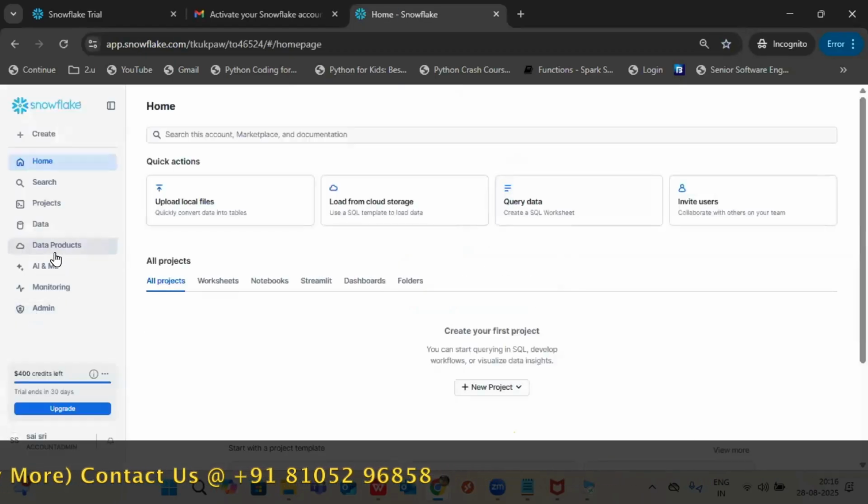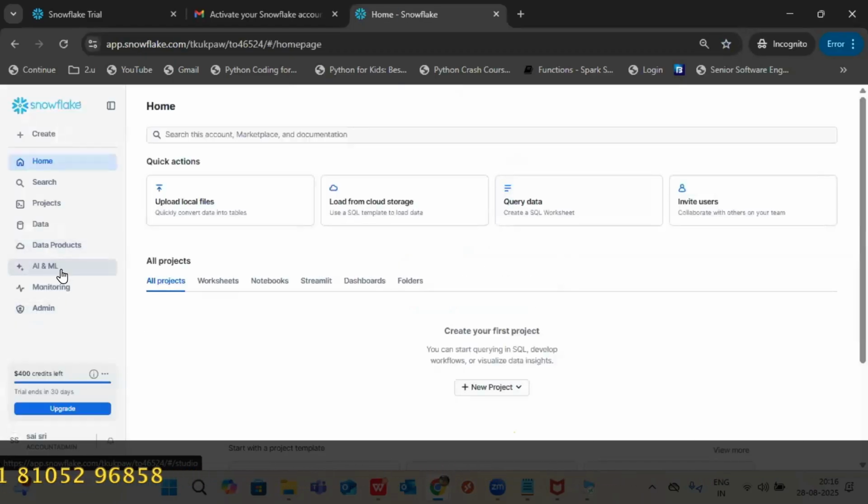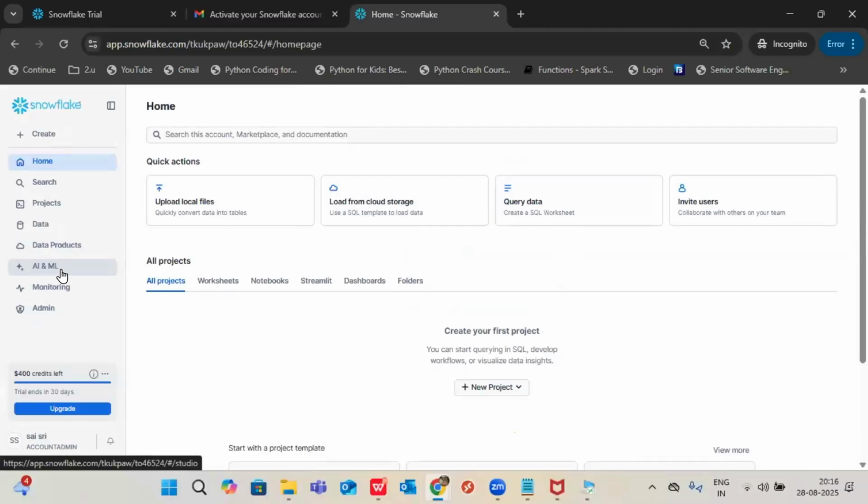Yeah. So not only Snowpark, we have AI and ML also. These new things it is trying to involve. Who is working with ML and AI, for them Snowpark will be good to go. Okay. For Snowflake developers, we won't touch this option in real time also. So that is the reason I'm not including Snowpark in my course.